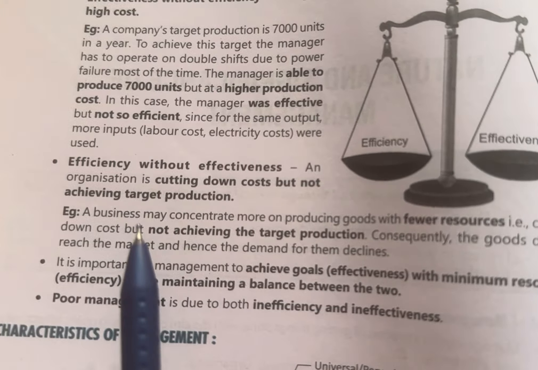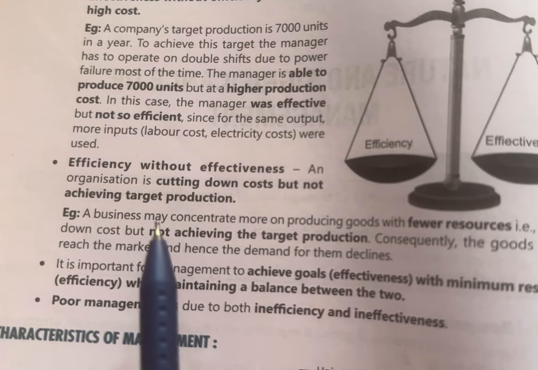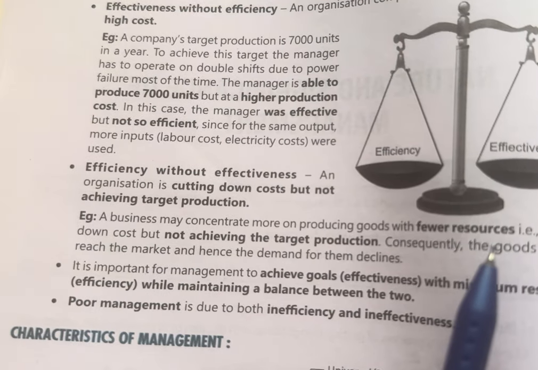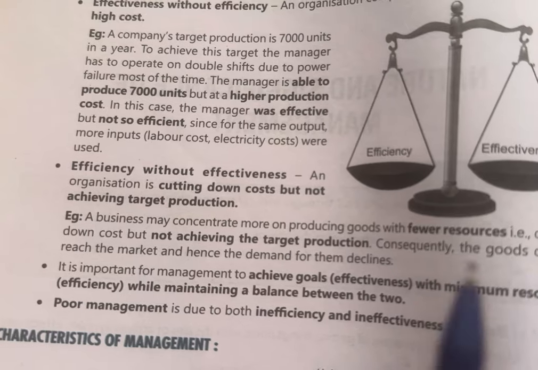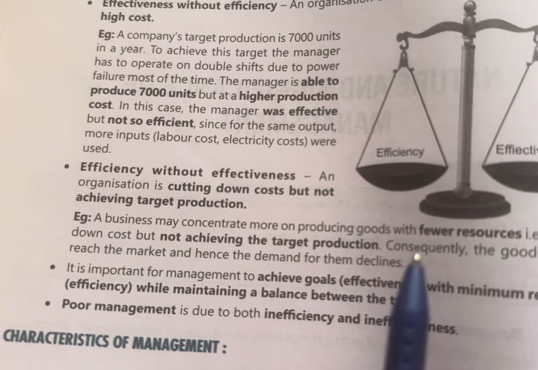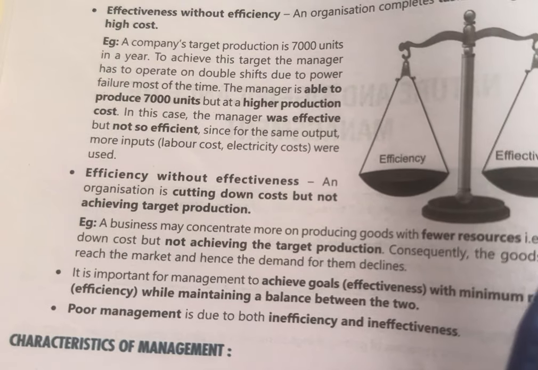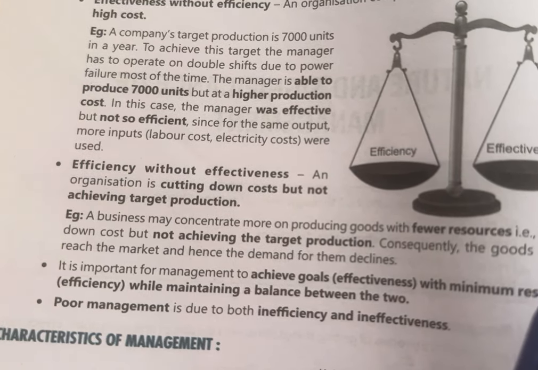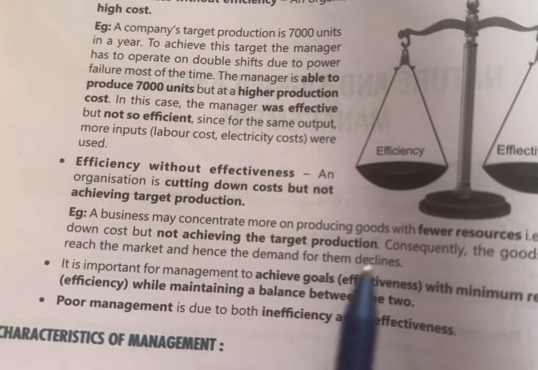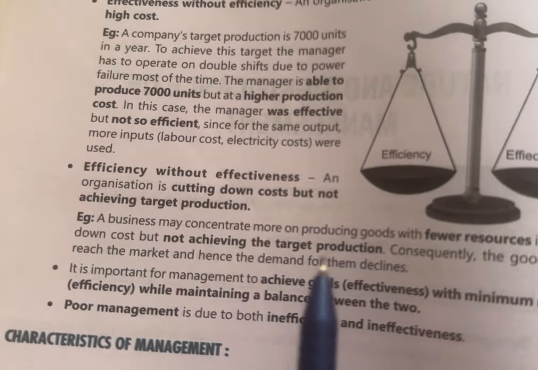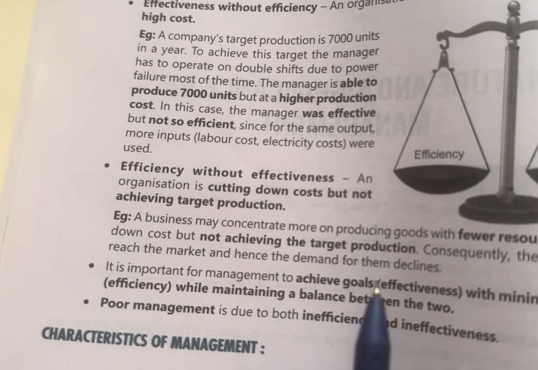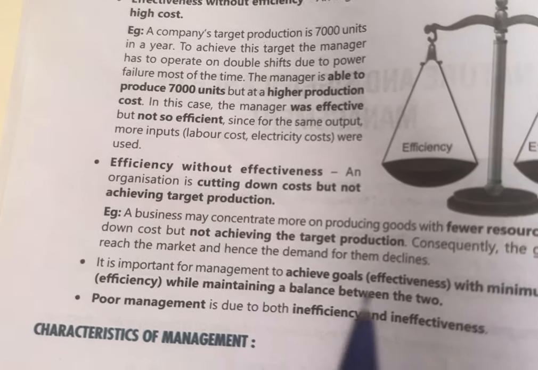Here an example is given. A business may concentrate more on producing goods with fewer resources. As you know, resources are few. So if a business is concentrating more on producing goods with fewer resources, in that case the business has to cut down cost but the target production is not achieved. So consequently the goods do not reach the market and hence the demand for them decreases.